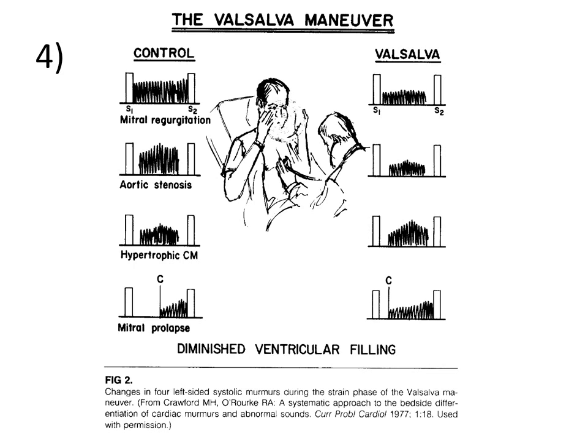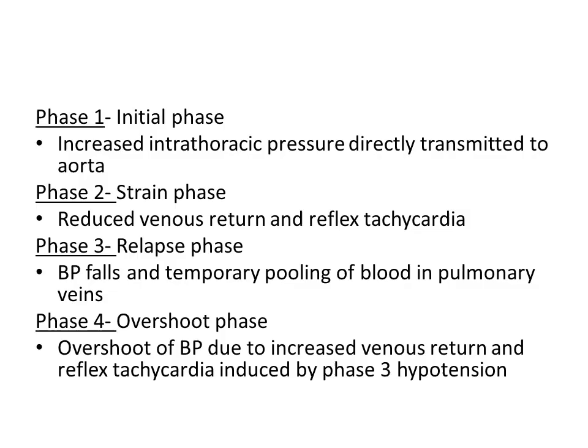Valsalva maneuver. We ask the patient to close the nose and mouth and blow. This causes diminished ventricular filling. Valsalva maneuver has 4 phases. Phase 1, initial phase, where there is increased intrathoracic pressure directly transmitted to the aorta, followed by phase 2, strain phase. There is reduced venous return and reflex tachycardia. Phase 3 is relapse phase, where the BP falls and temporary pooling of blood in the pulmonary veins occurs.